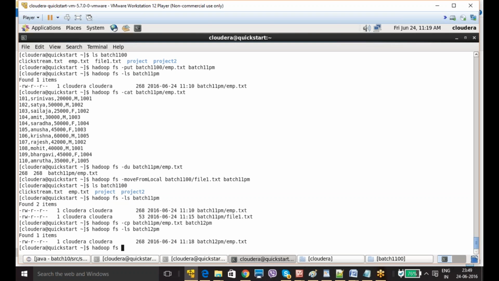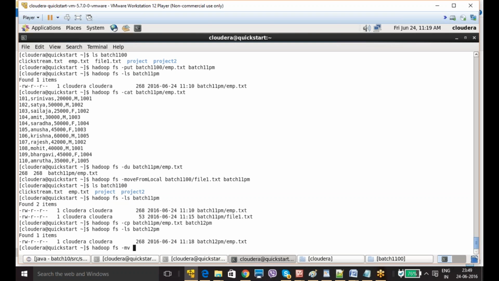Now hadoop fs -mv. You need to give mv. Even in the Linux system, I have given the mv command only to cut the data from one place. That means move: you mv the source and the destination.